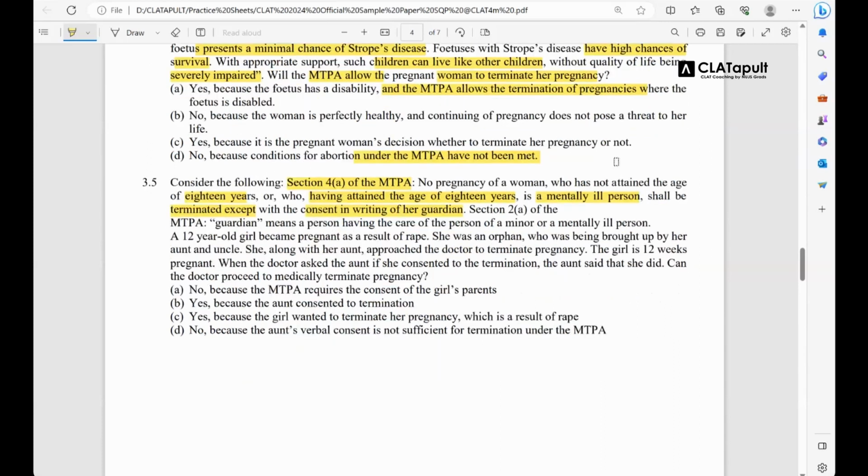अब पूरे पैसेज में कहीं ये बात नहीं की गई थी कि if it is concerning the pregnancy of the minor, then the consent of the guardian is required. In the entire passage there was not even a mention of a minor or any guardian. So this is a new legal principle which is given to you, which is restricted to this particular passage, to this question. ये प्रिंसिपल आपको और किसी क्वेश्चन में नहीं लगाना था, ये सिर्फ इस क्वेश्चन पे होगा.